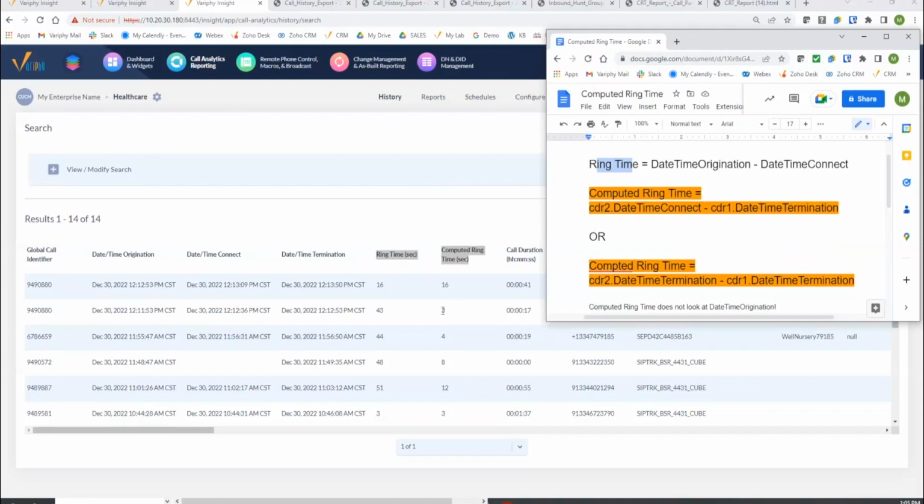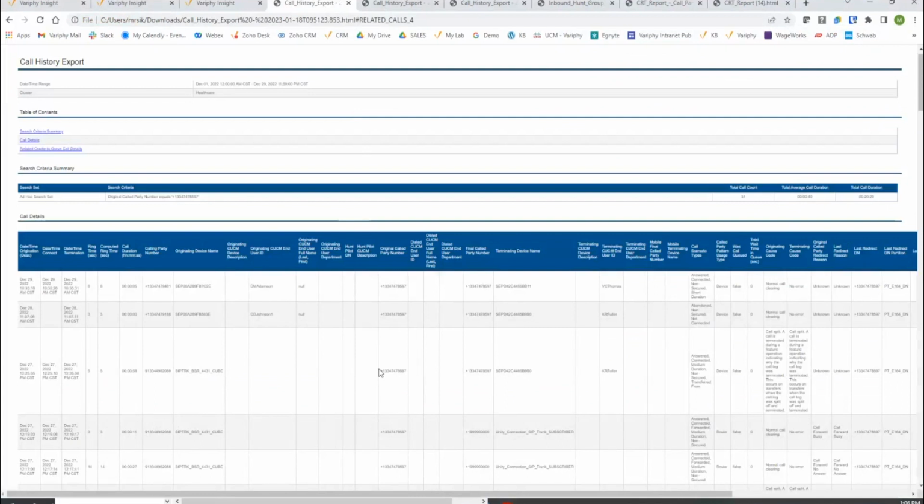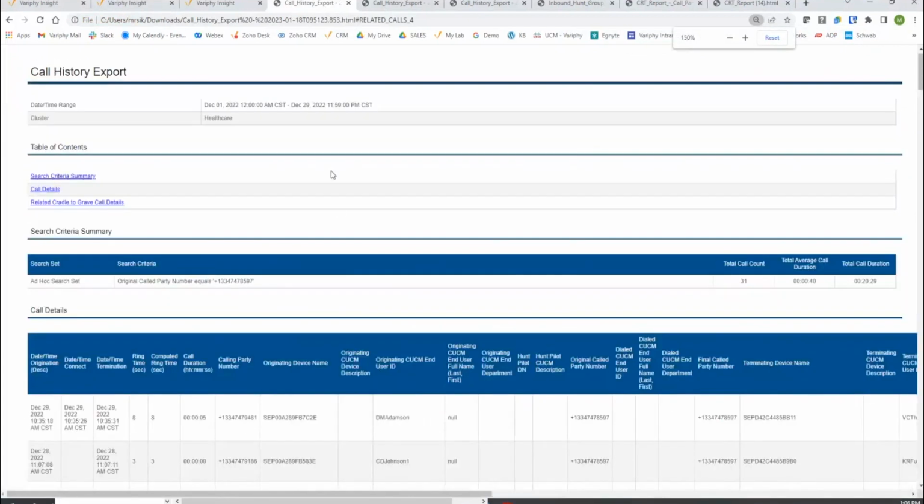Again, the more complex ones that are going to need the computed ring time are the calls that have cradle to grave logic turned on within them. So let's take a quick look at one of these reports with some single leg calls as well as some other cradle to grave logic. Here's an example I have. Let's zoom in for our eyes. I ran this for some December data in one of my labs here.